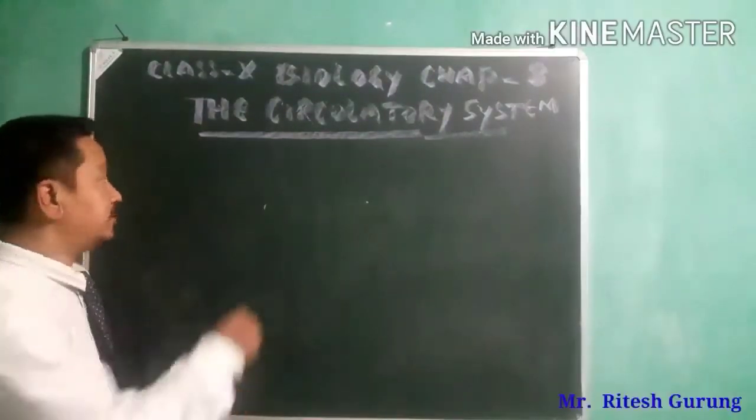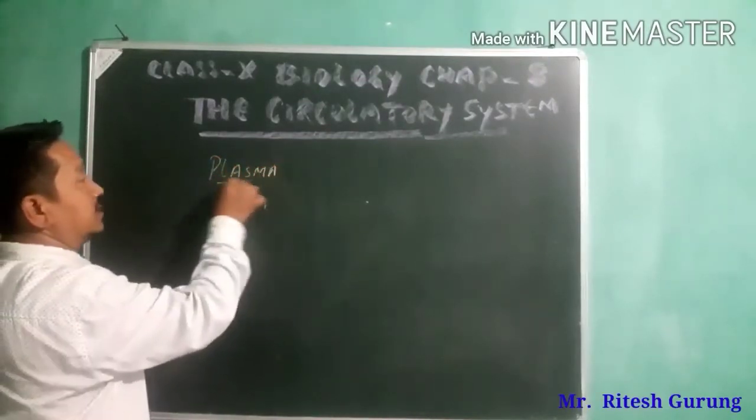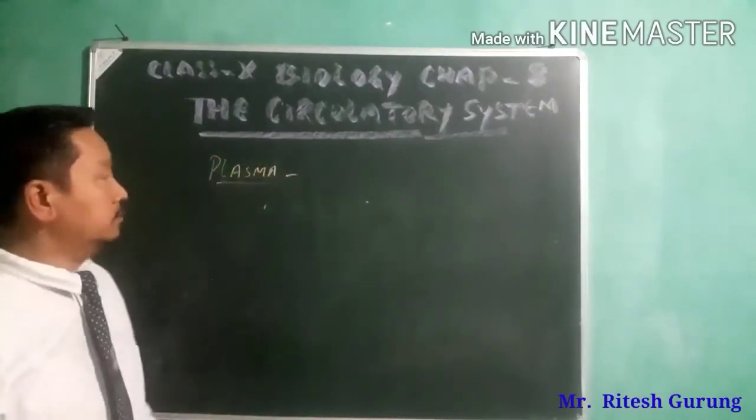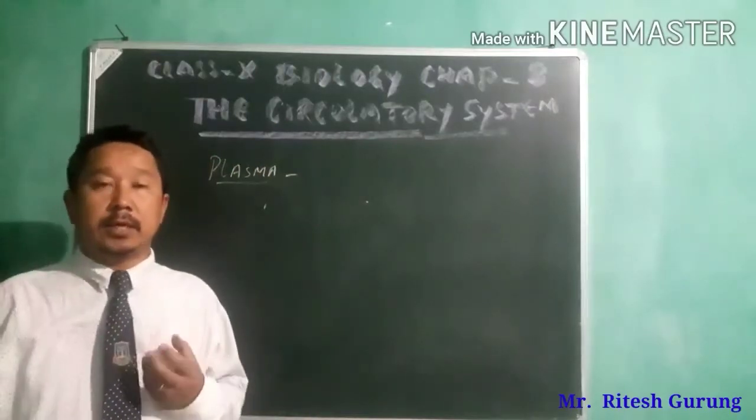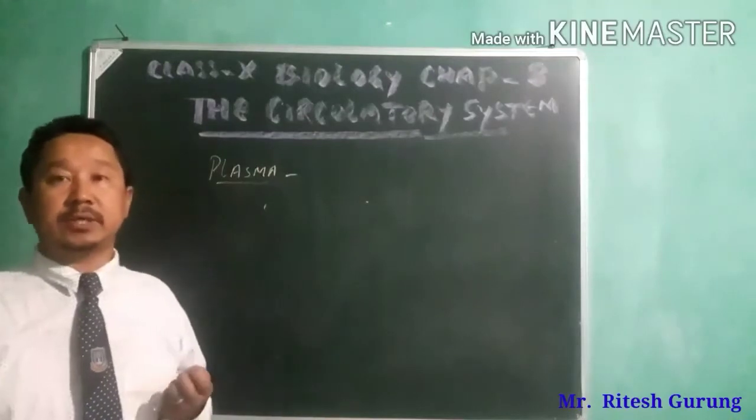Now let's talk about plasma, which is a liquid or fluid portion of blood.